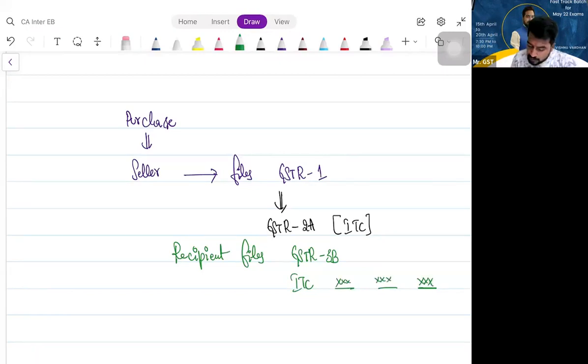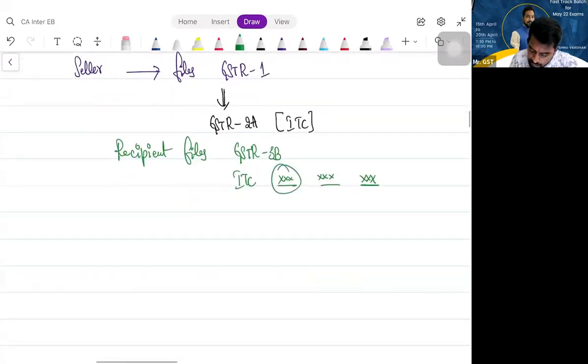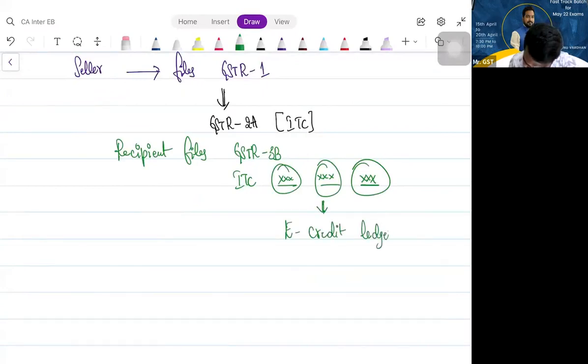Clear? This amount will go on reflecting in the e-credit ledger. That means please understand, just because your 2A is showing something as ITC, it doesn't mean that you have taken that ITC. Only if you file your GSTR 3B, then it will get credited to your e-credit ledger, and that is the ITC for you.